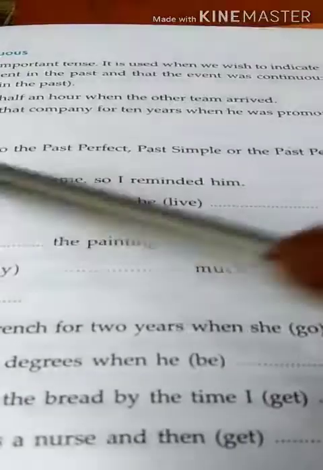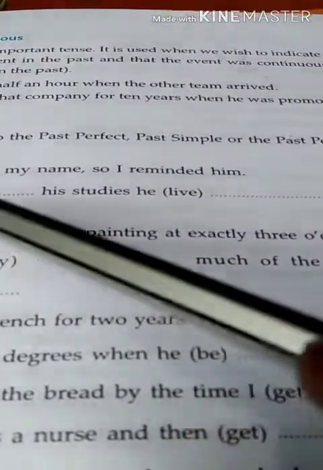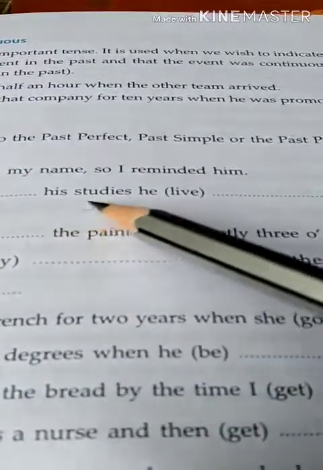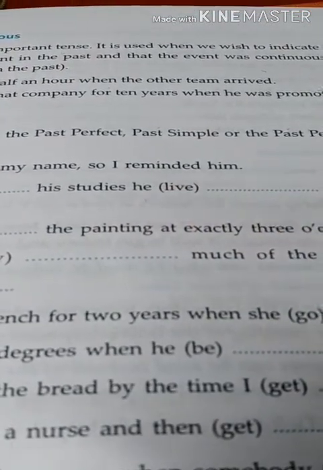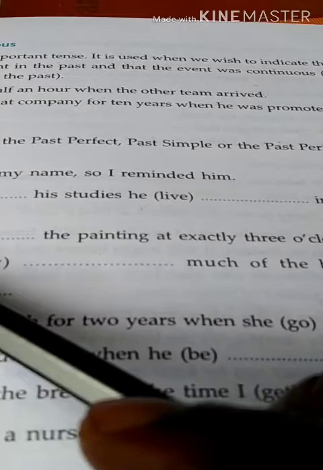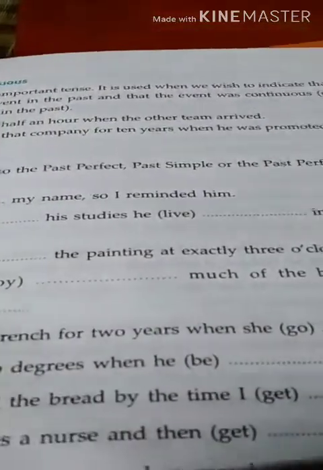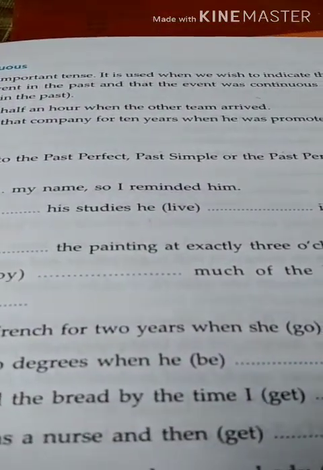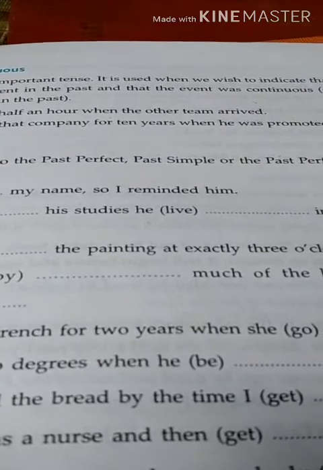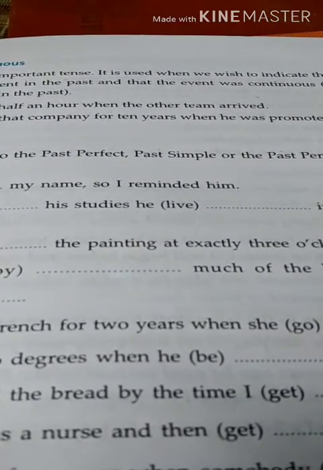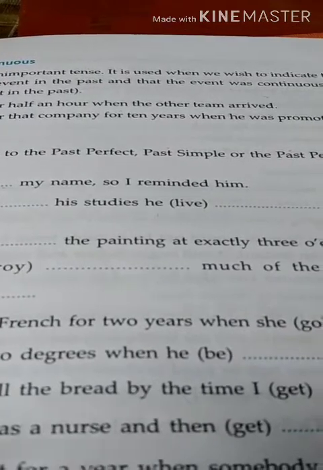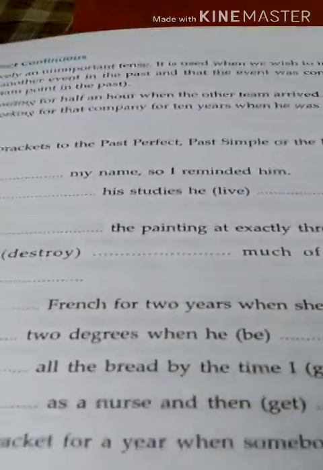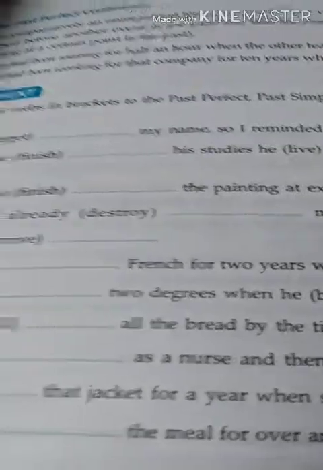Number 2, after he had finished his studies, he lived in England for 2 years. Next one, the artist finished the painting at exactly 3 o'clock. Okay, so please try to do this assignment also and show it to me today itself.